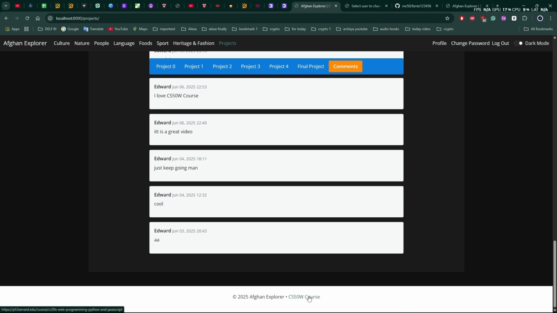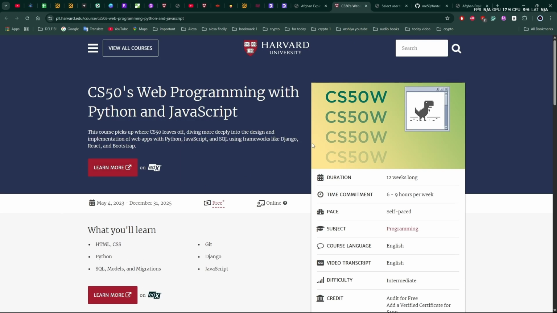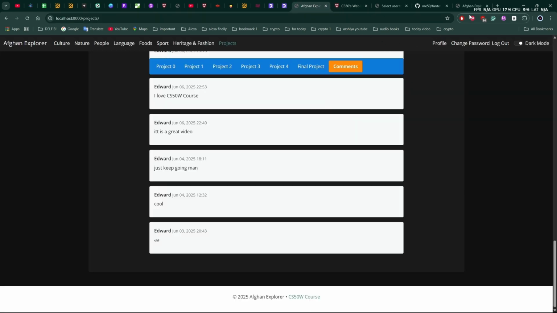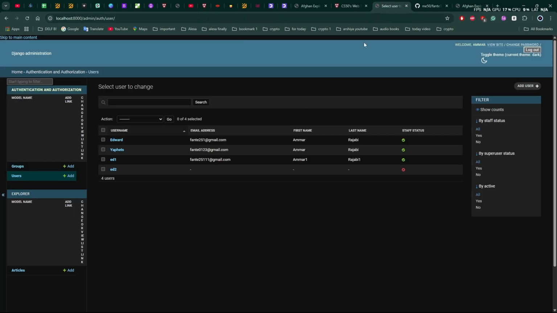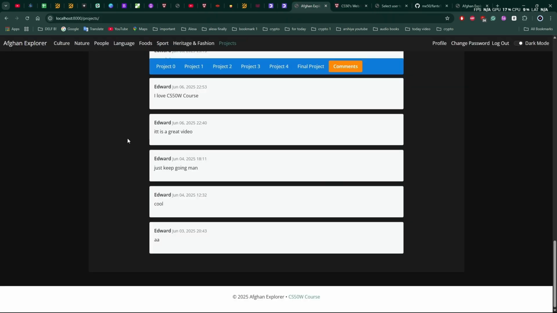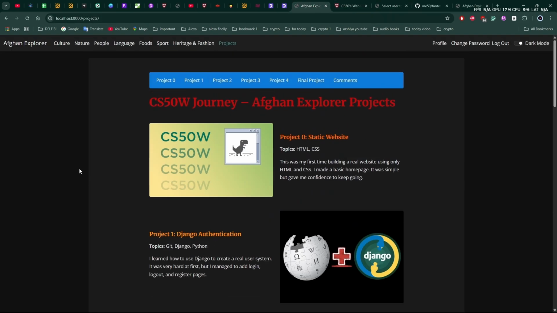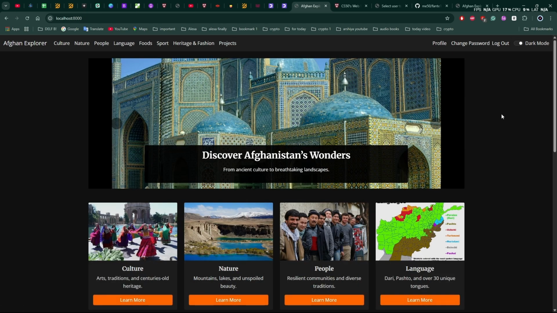And here I just put the footer. When you click it, you go to the CS50W program with Python and JavaScript page, which is great. So I just showed the responsiveness, the user admin, the website, and here. Everything is functioning and it's working.